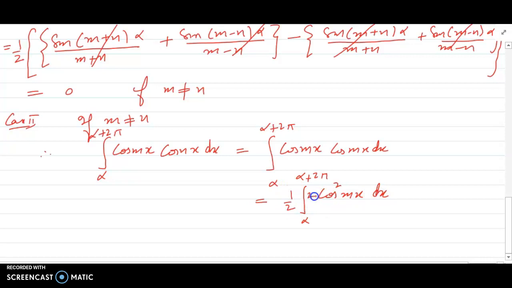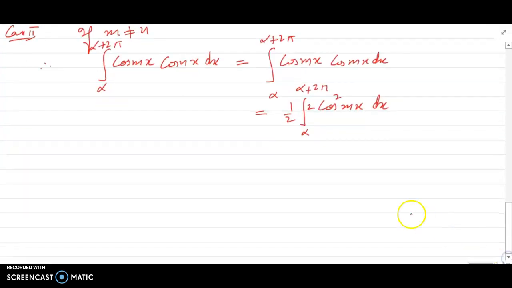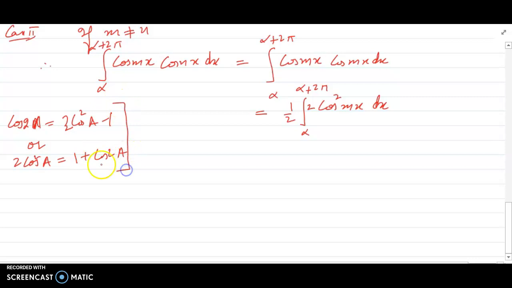Again multiply and divide it by 2. On multiplying and dividing by 2, I will get 2 cos square mx. Now do recall the formula. What's the formula for cos of 2a? This is 2 cos square a minus 1. From the same formula, I hope all of you are able to write 2 cos square a is equal to 1 plus cos of 2a. If you have forgotten the formula, you can derive it from this. Otherwise, we can apply the formula directly here.